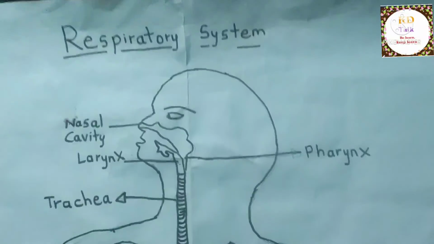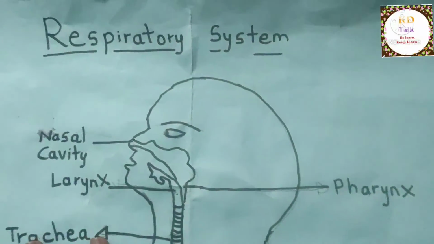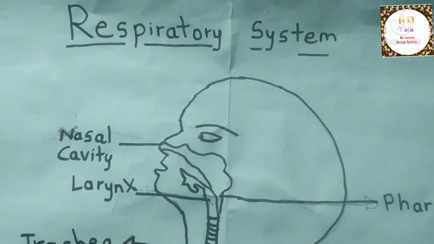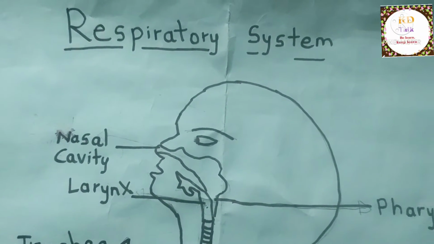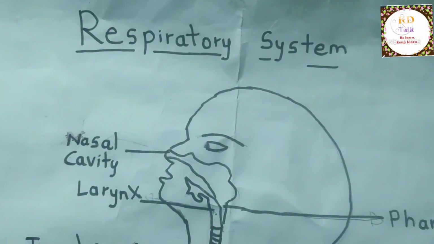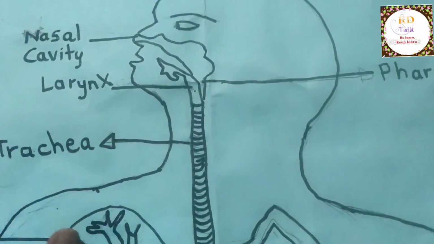So this is the process of the respiratory system, and this is all about the respiratory system. I can tell you about it using our chart. We take the air, and the air is filtered by the hair and the mucus present in our nose. Then this air goes from the nasal cavity of the nose to the windpipe.